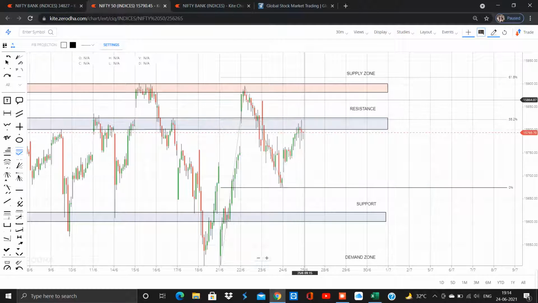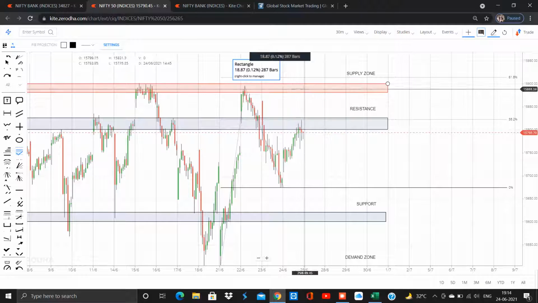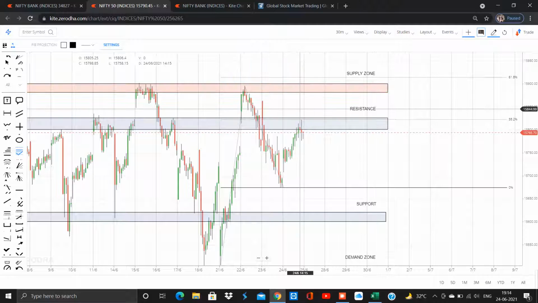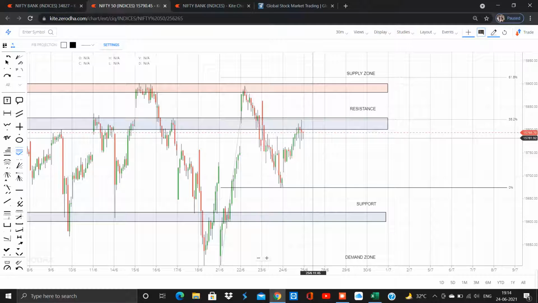I would suggest you, even if the market opens gap up, don't go for a buy. Let the market finish its rally, because there's an important supply zone here. So if the market opens gap up, don't go for a buy.